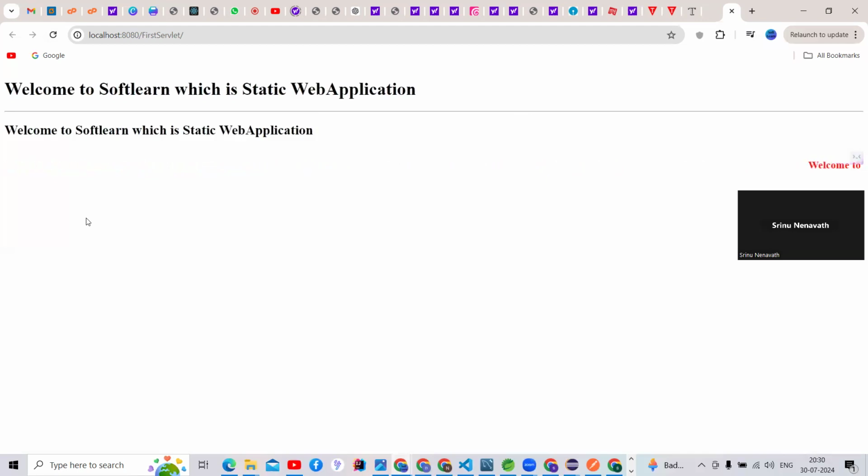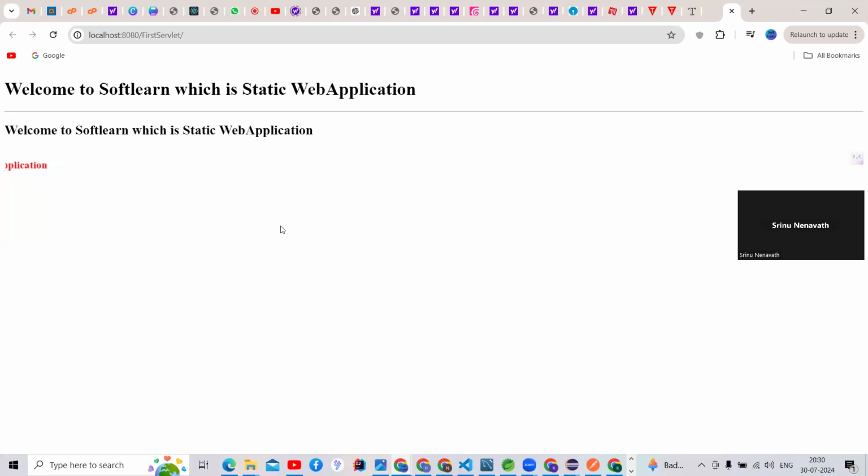Okay, so what kind of application is this? This is a standalone, static web application, guys. What kind of application is it? Static web application. By the help of Servlet, we can develop static applications or dynamic web applications.